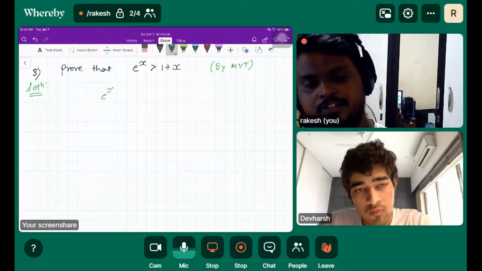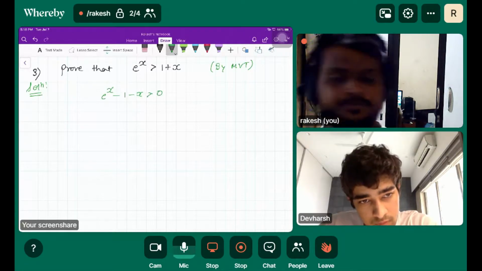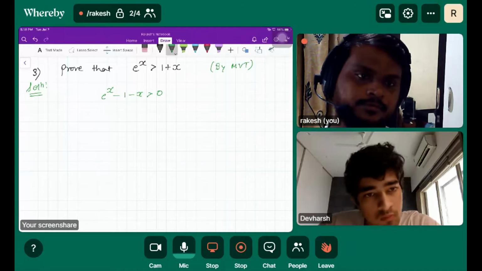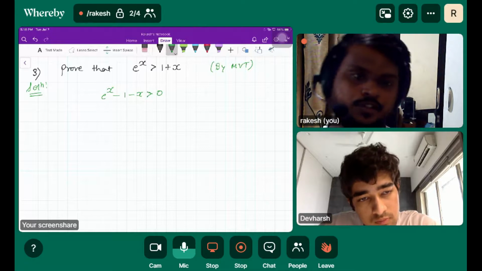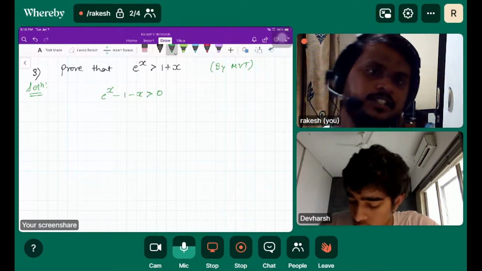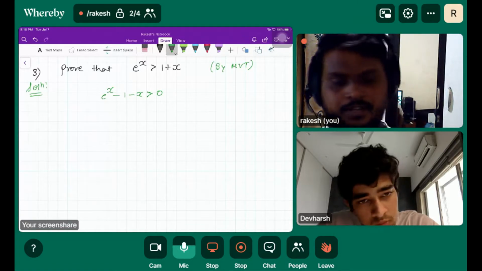Sometimes the approach may be different, but we have to follow the path which is easier. Instead of proving that, can we prove this? Because if e raised to x minus 1 minus x is greater than 0, then obviously the given expression is proved.